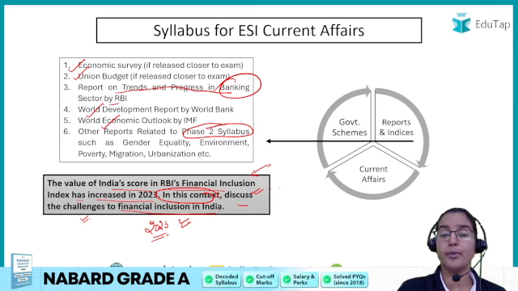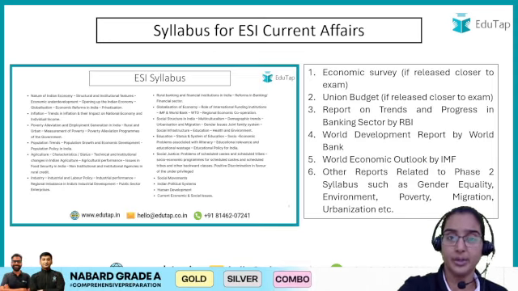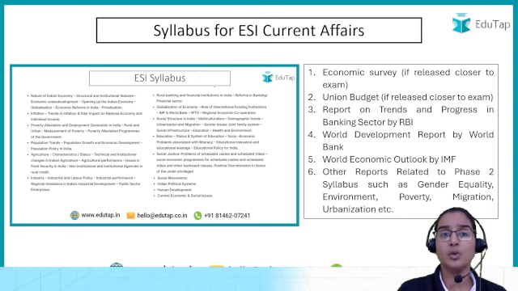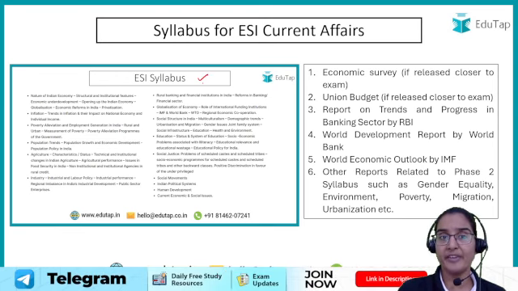This is one example of descriptive questions, but a lot of questions are being asked in the objective part as well. So you have to study the reports, and as far as the reports are concerned, as I have already told you, these are something which you have to study by having a look at the syllabus.